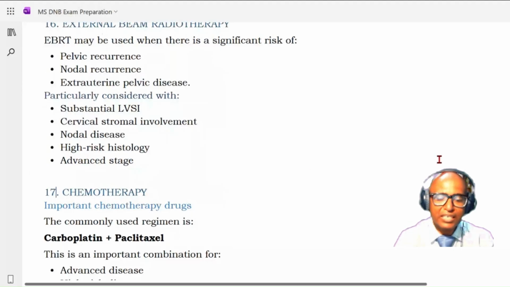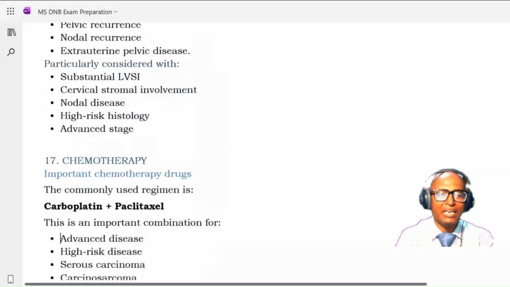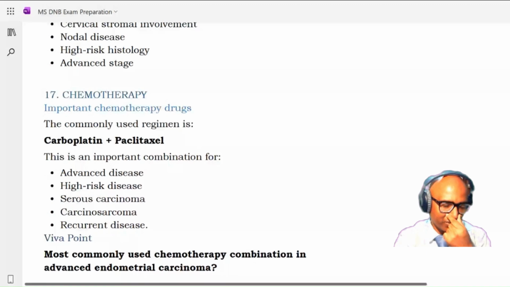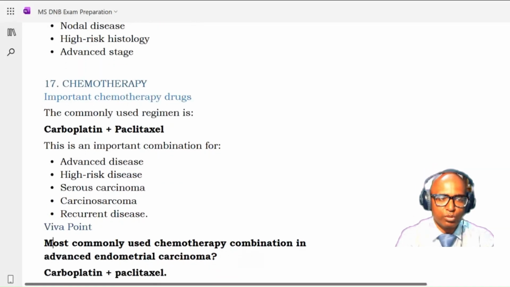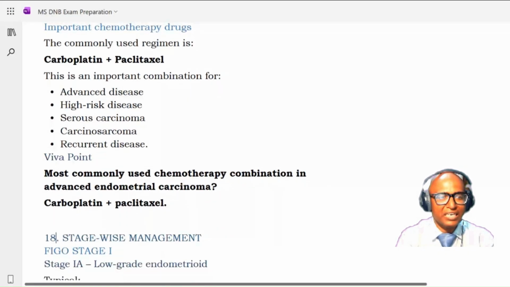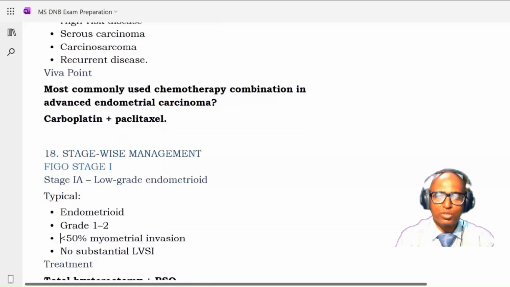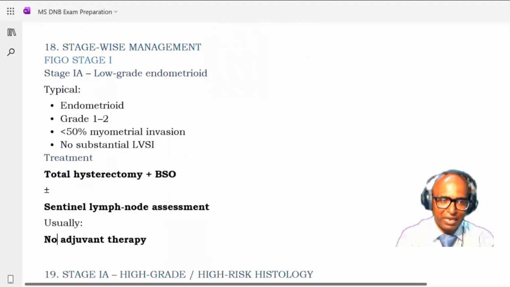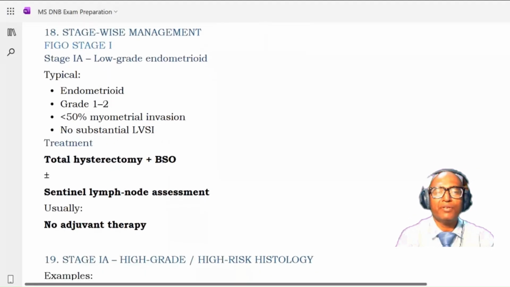So next adjuvant is chemotherapy. Okay, so the commonly used regimen is carboplatin plus paclitaxel, same as what we use in ovarian also. This is an important combination for advanced disease, high risk disease, serous carcinoma, carcinosarcoma, and recurrent disease. So the most commonly used chemotherapy combination, if you are asked in endometrial carcinoma, is carboplatin plus paclitaxel. Okay, now we will go for stage wise management. I hope you have understood the overall management. Now let's see the stage wise management.